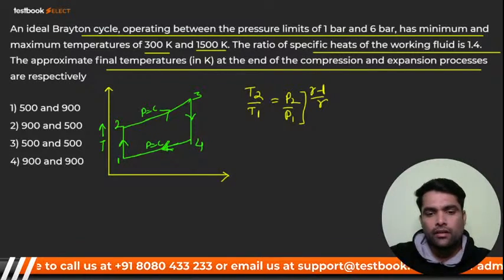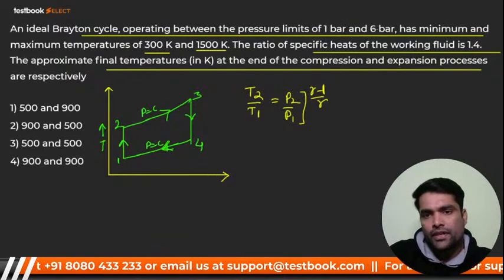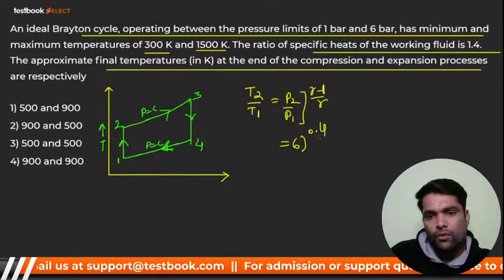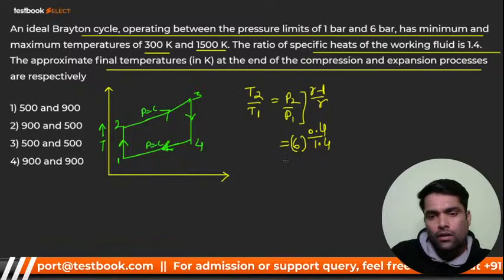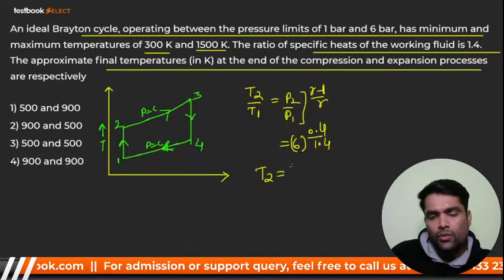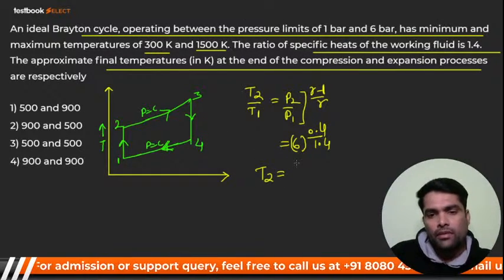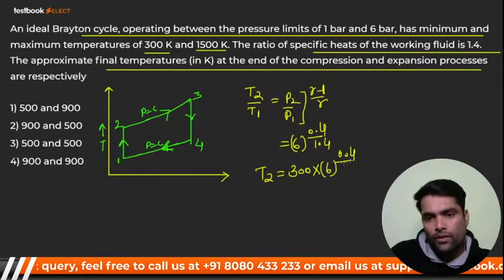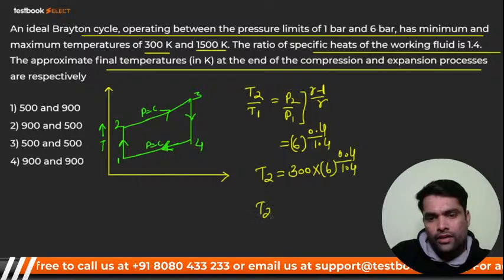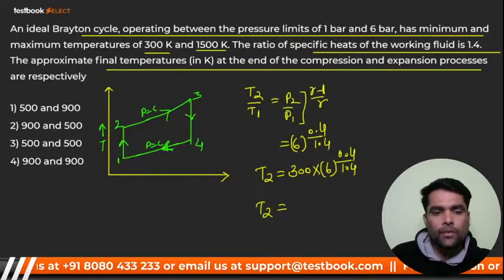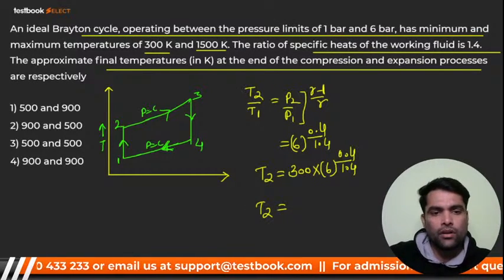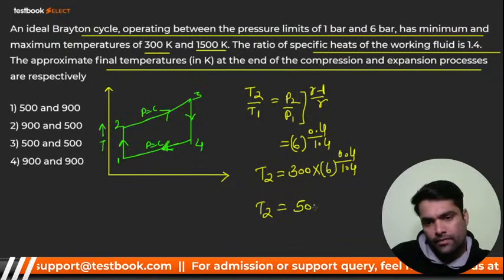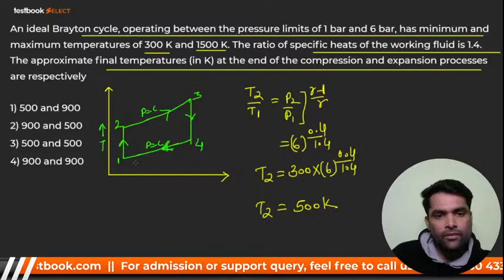See here, they have given limits of pressure, 6 by 1. So I'll get 6 raised to power 0.4 divided by 1.4. From here I'll get T2, and T1 is minimum 300, multiplied by 6 raised to power 0.4 divided by 1.4. So your T2 will come around 500 Kelvin.